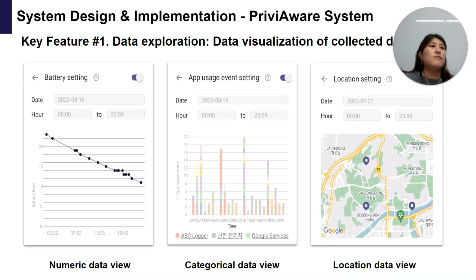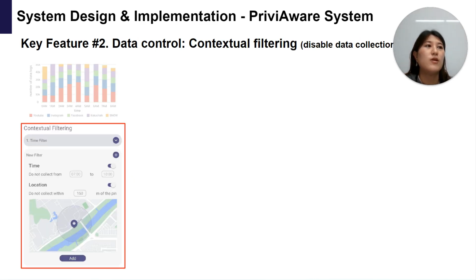Now let's take a more in-depth look at PriviAware. There are two key features of PriviAware, and the first one is its data exploration feature, which provides a graphical representation according to each sensor data type. When users click on specific sensor data types, the system supports visualization of the selected data in three formats: numeric, categorical, and location. The second key feature is the contextual filtering.